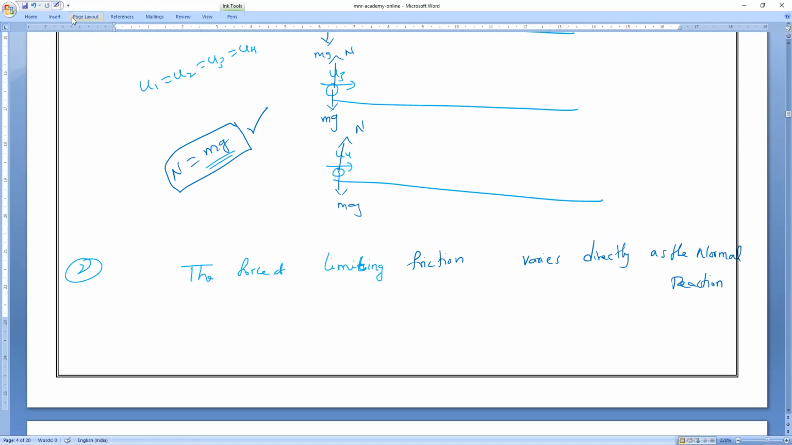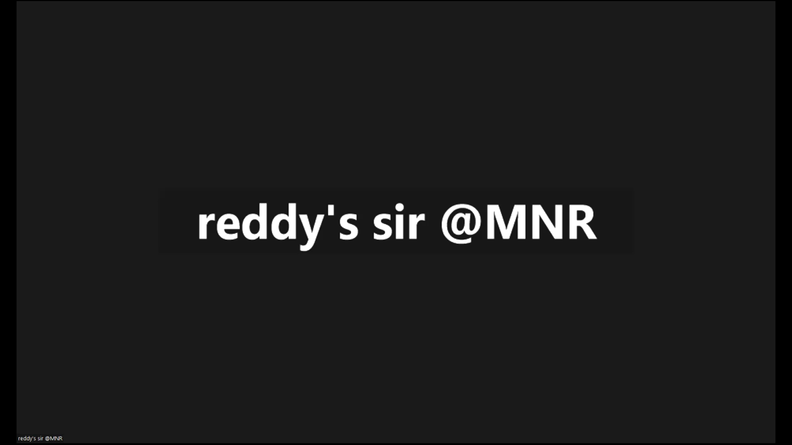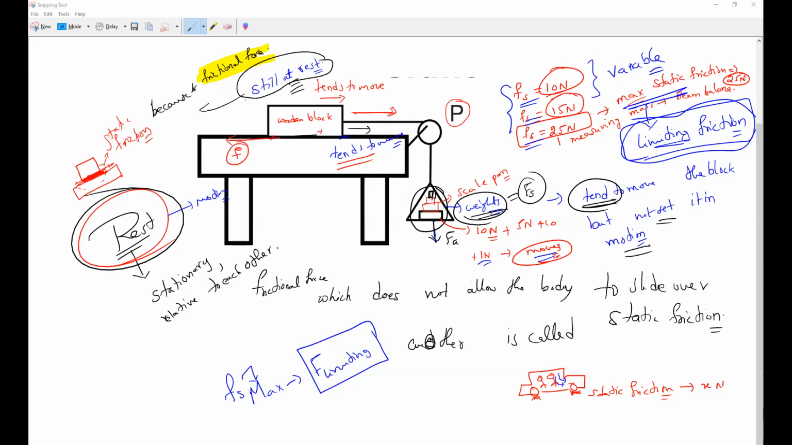Limiting friction also increases or decreases? Increases. For example, take the diagram again. Instead of a wooden block, I will put a metal block. In which case is the weight more? For a wooden block, weight equals mass into g, so the normal N is equal to mg.